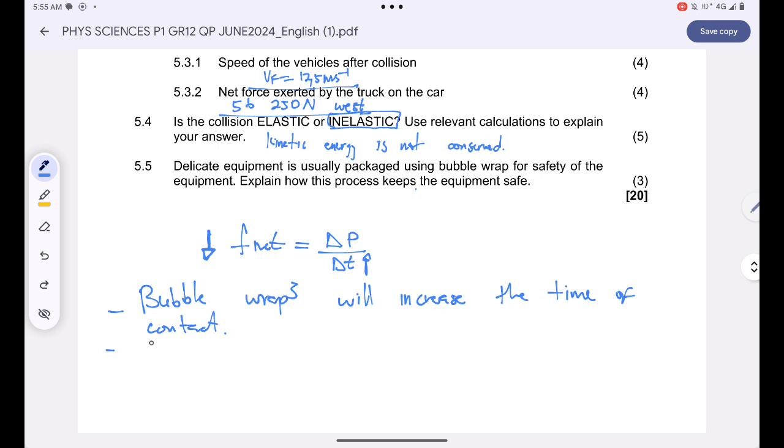And since we know that F net is inversely proportional to the time of contact, we can therefore conclude that the net force exerted on the equipment will decrease.